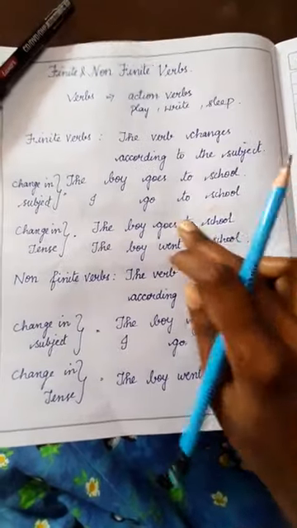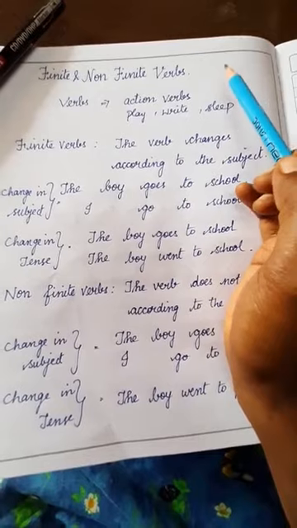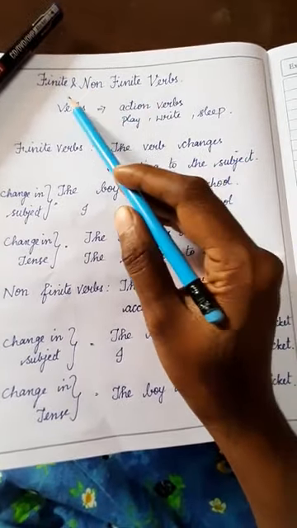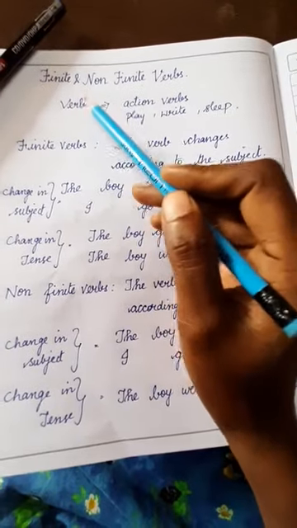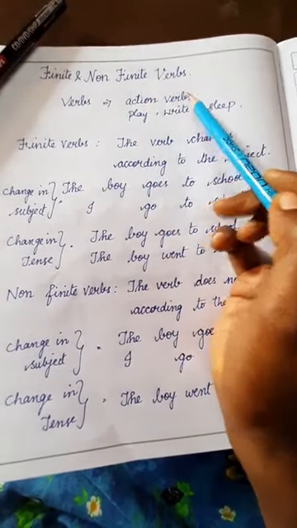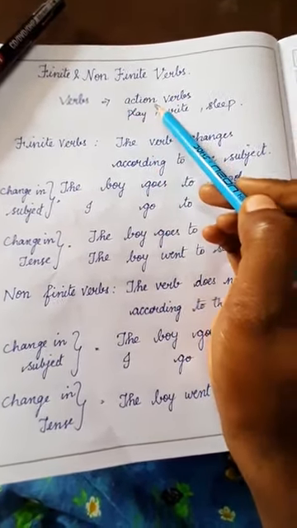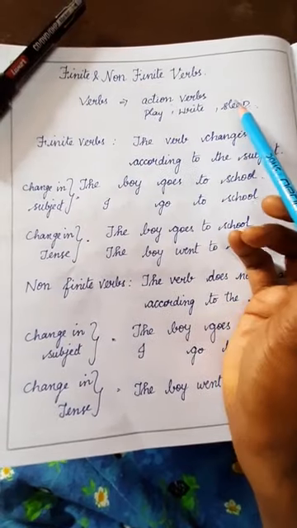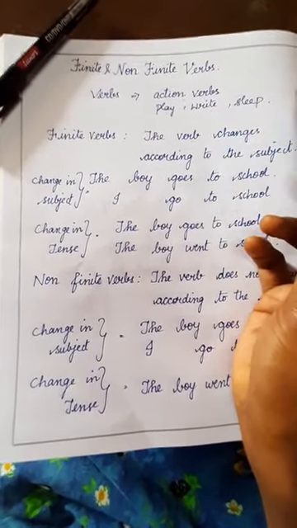In today's class, we are going to see finite and non-finite verbs. Before learning finite and non-finite verbs, let us recall what verbs are. Verbs are the action words. All the actions that we do come under verbs. For example, play, write, sleep, run, walk. All these words come under verbs.